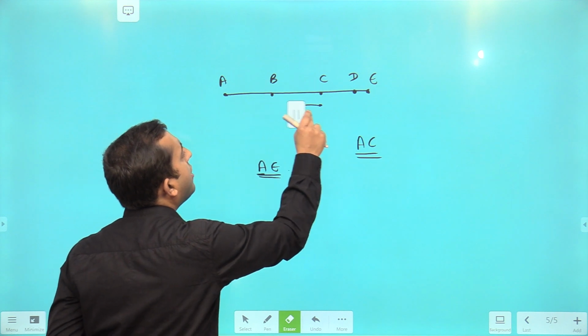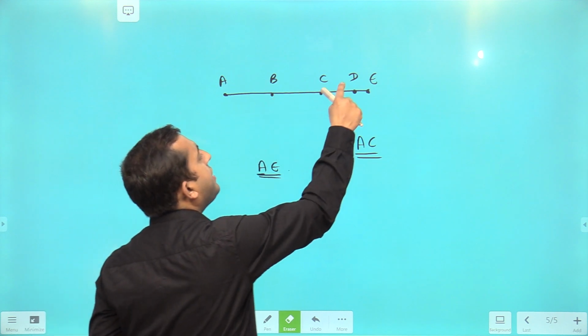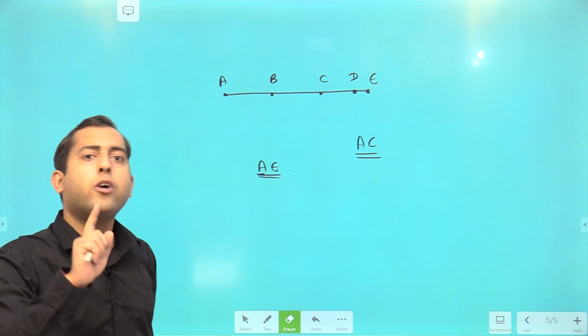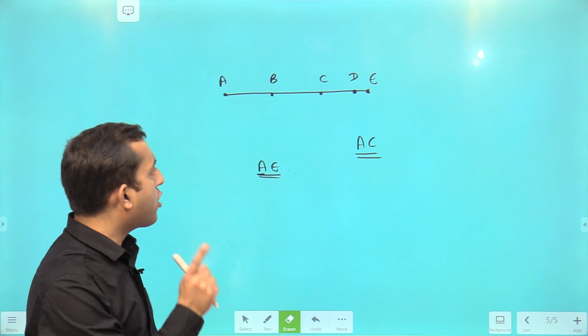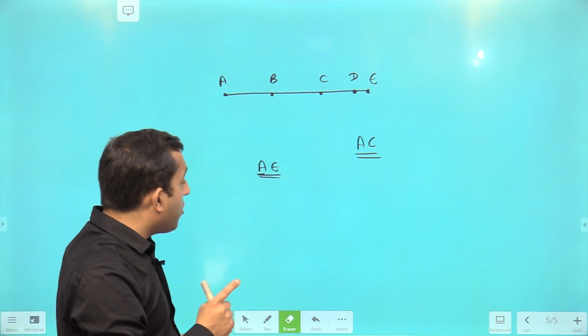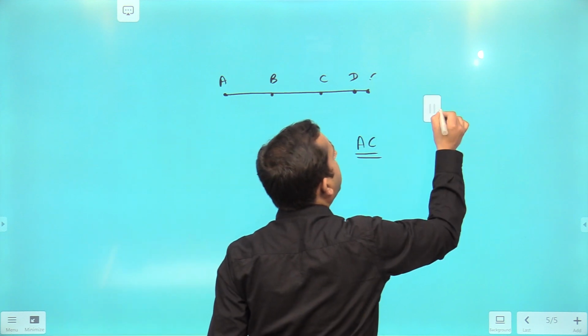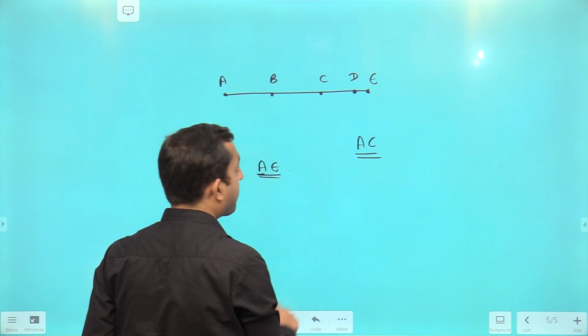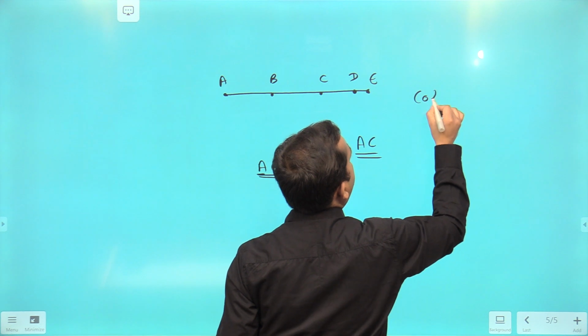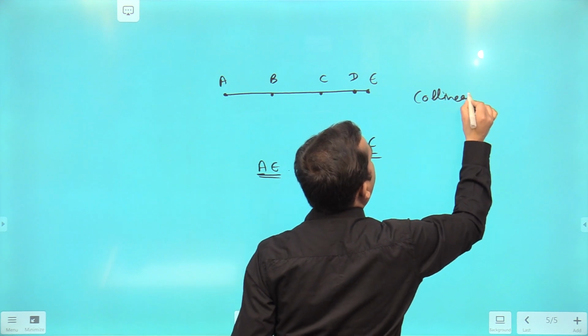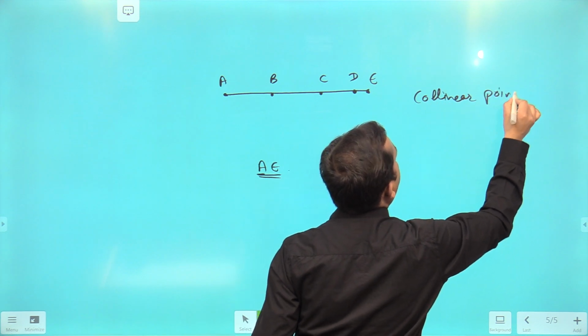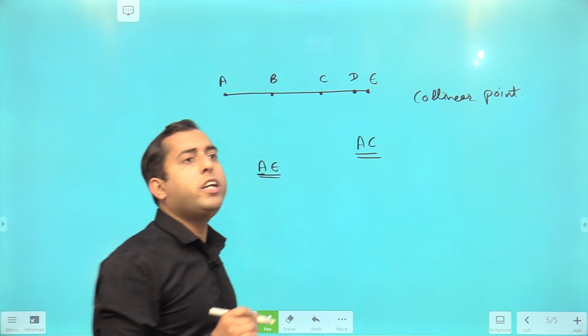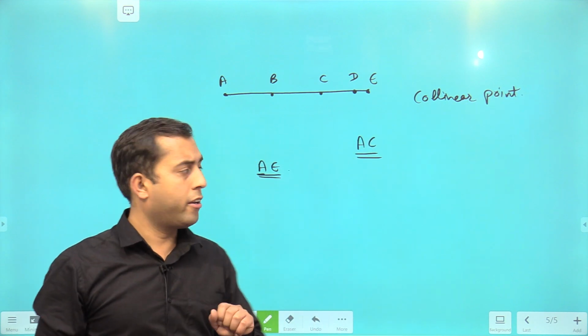So over here, A, B, C, D, E form only one line segment, or they are collinear points. All these are collinear points. Or you can keep one thing in your mind, that collinear points make one line, right?